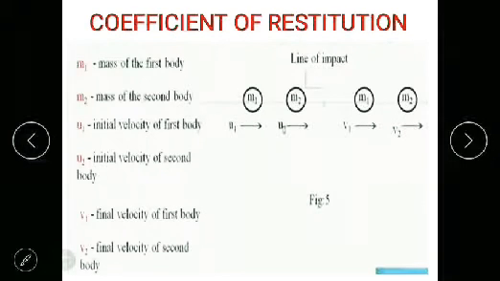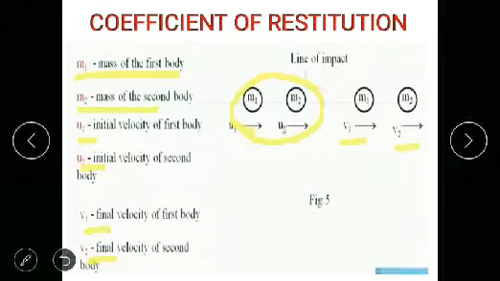So let's consider two masses m1 and m2, which are the masses of the first and second body, moving with velocities u1 and u2, the initial velocities of the bodies. They are going to impact each other. After impact, the velocities of the two masses are going to change, that is v1 and v2. So v1 and v2 are the final velocities of the first and second body after collision.